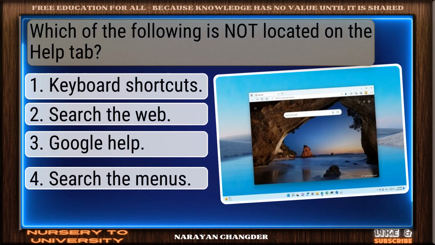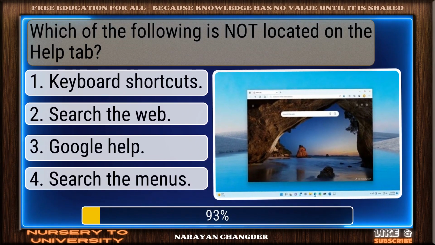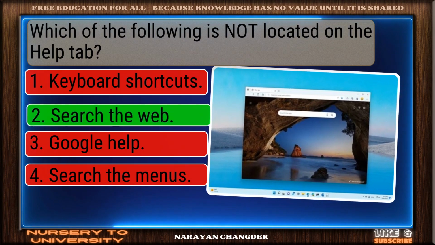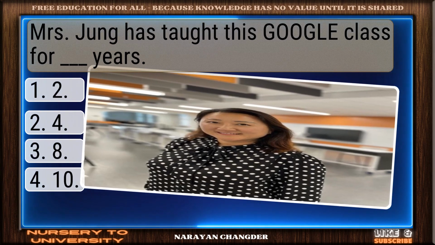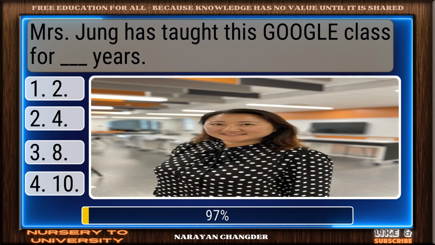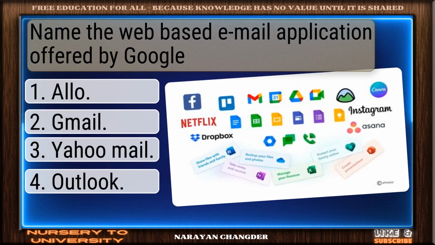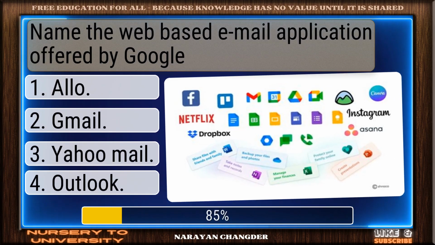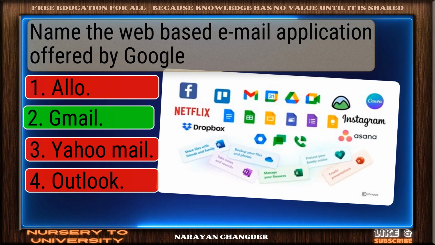Which of the following is not located on the Help tab? Well reasoned. Search the web is the correct choice. Mrs. Jung has taught this Google class for years. Good thinking. 2 is the right answer. Name the web-based email application offered by Google. Nice selection. Gmail is the correct and valid answer.